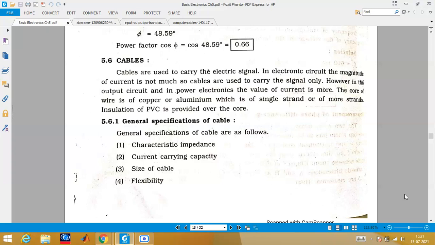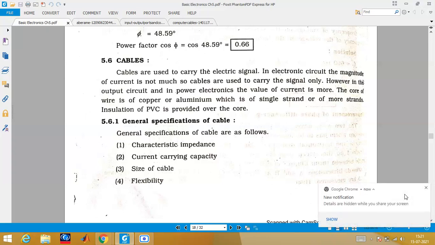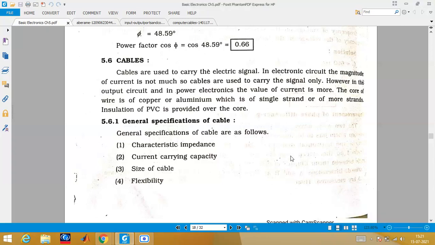First, we will try to understand what the specifications are once you go with a cable. So what are the general specifications? This question is very important if you are writing any competitive exam or objective type question. It is very important, what I am going to speak now. The specification which is very important first of all is characteristic impedance. When I say characteristic impedance, it means that the resistance of your source and destination should match. So we have to use a cable wire in such a way that the impedance does not mismatch between the two, but tries to match. So we have to use a characteristic impedance.